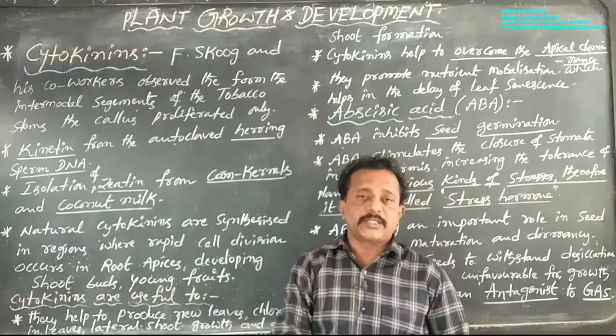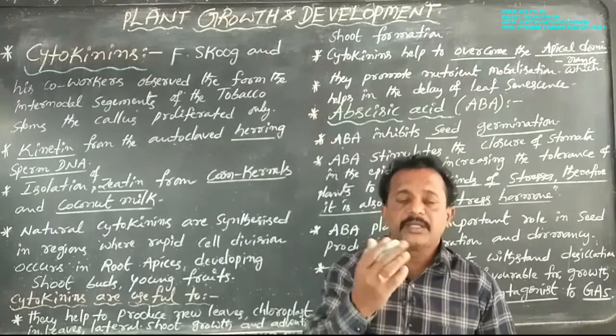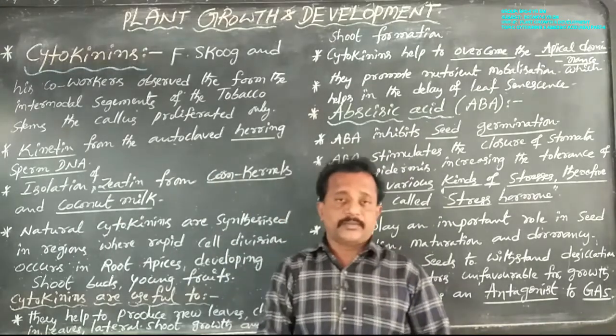Callus means a mass of undifferentiated cells.